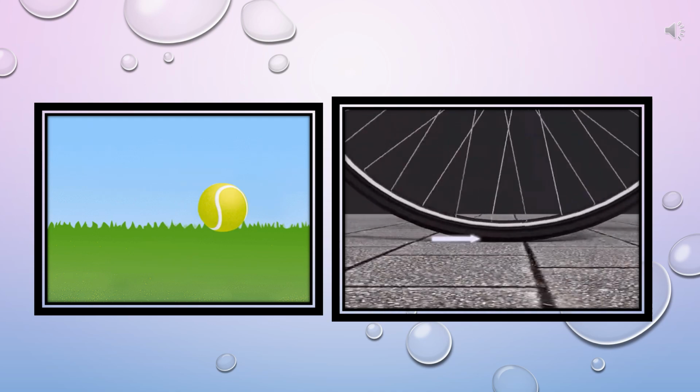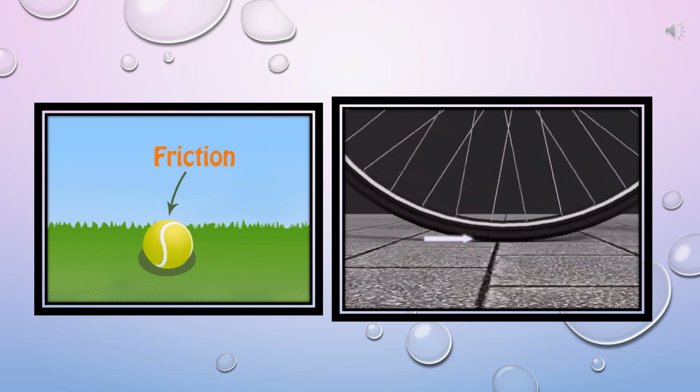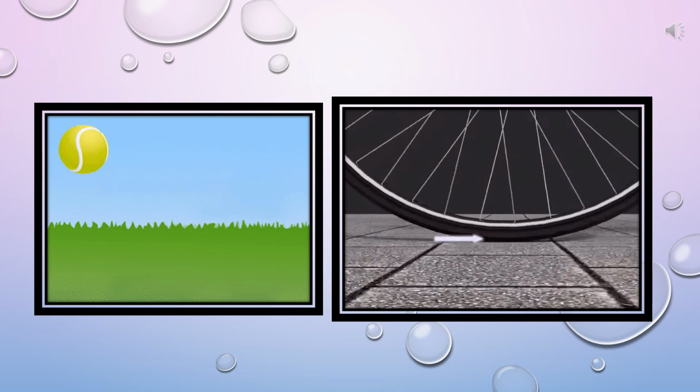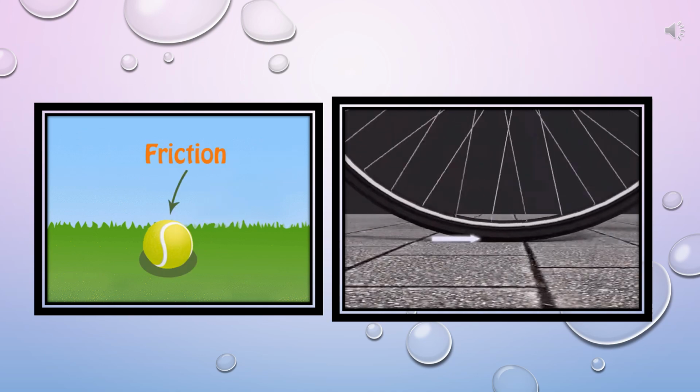So why does this happen? What causes a change in the state of motion of the ball? Is any force acting on the ball to slow down and stop it? In which direction must this force be acting? This is nothing but the force of friction. The force of friction is always present between the surface of the ball and the ground, that opposes the motion of the ball and brings the moving ball to rest.